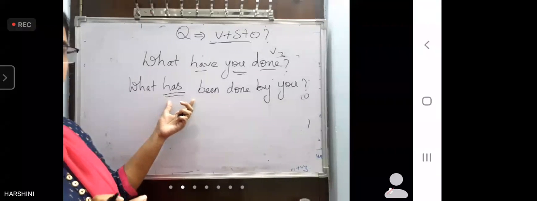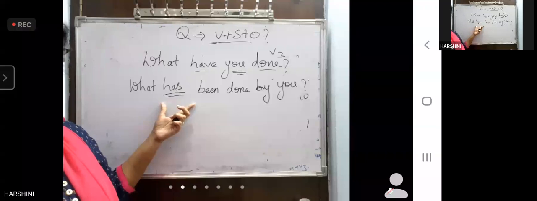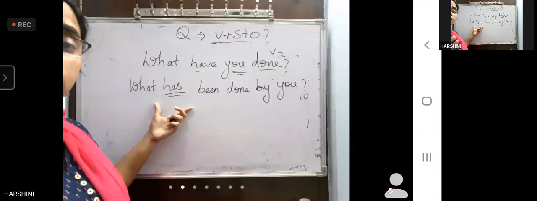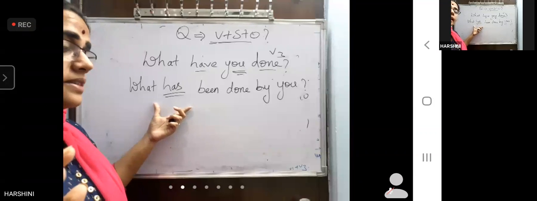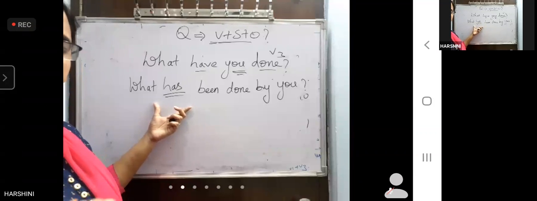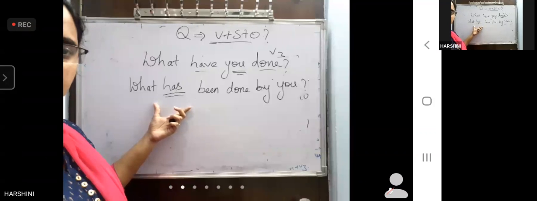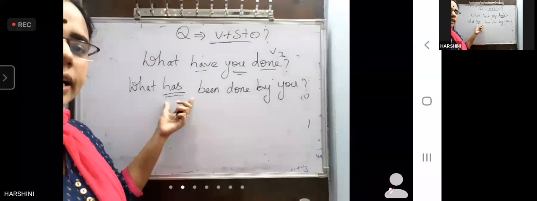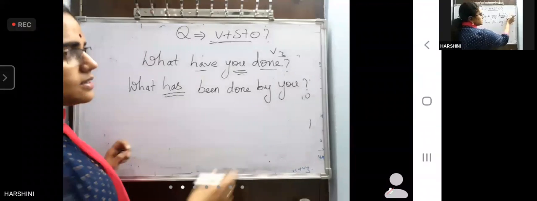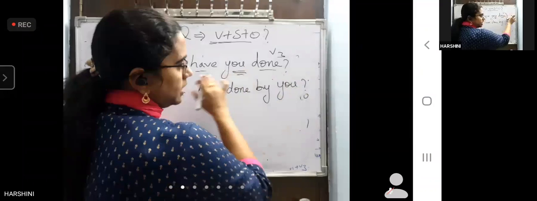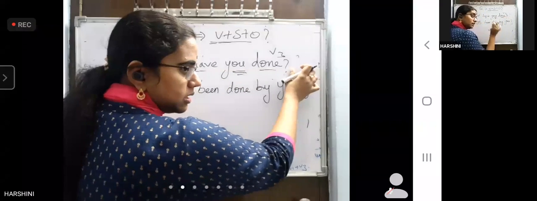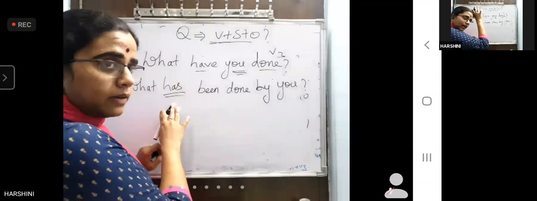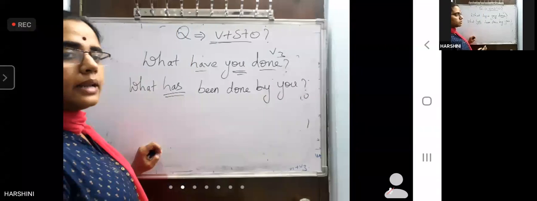Now, I'll tell you one blind rule to follow, friends. Here, 99.9% after a WH word, you will use a singular verb. What are singular verbs? Is, am, has. Okay, these are all singular verbs. Was. So you will use a singular verb. Very rare cases, if there is a plural subject here, there is no object clearly mentioned. If there is a clear object mentioned and it is plural, then you have to use a plural verb. Or else 99.9% you have to use a singular verb.